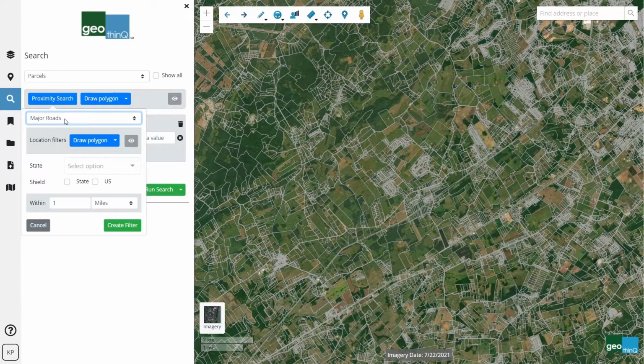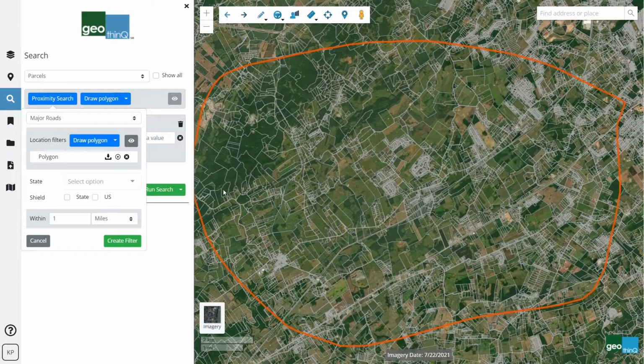For this example, let's choose major roads. Just draw the area you want to search, specify a distance, let's do a quarter mile here, and create the filter.